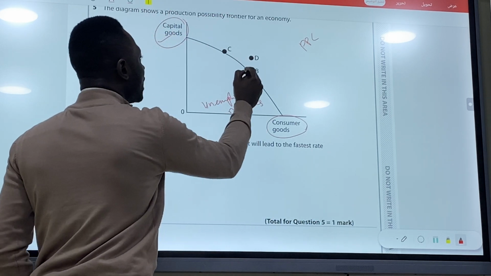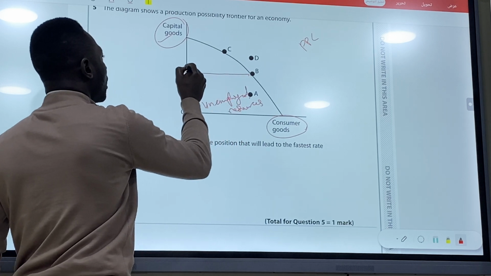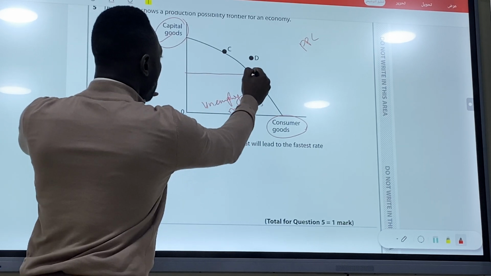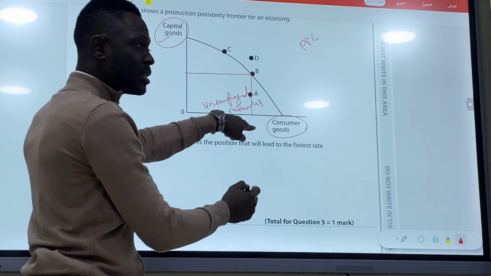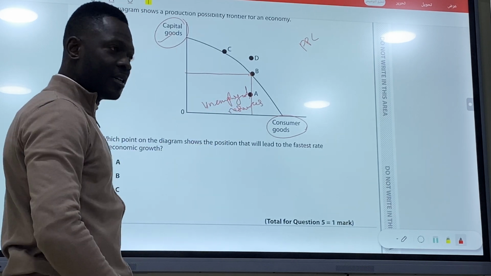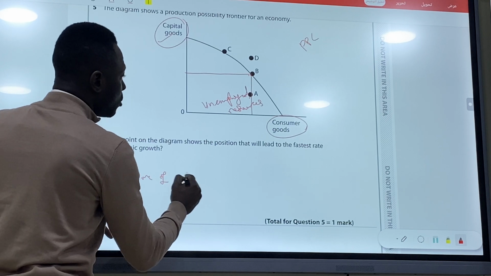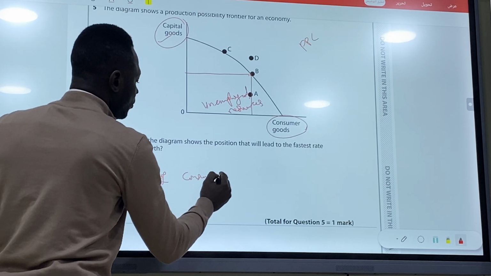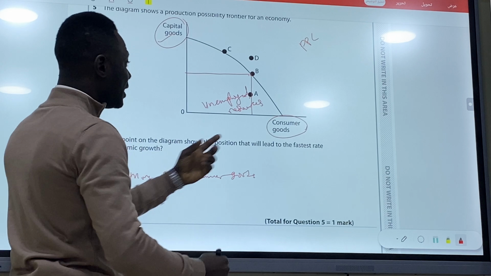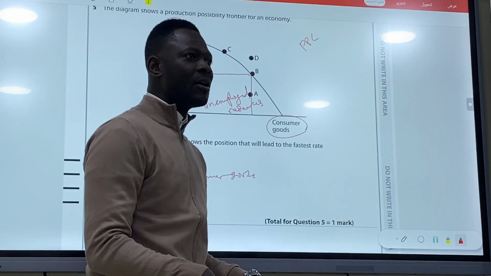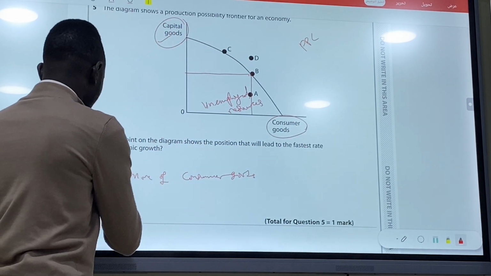So at this point, let's check. They are producing more consumer goods at this point, less capital goods. This will increase the living standard right now. So it is not B.